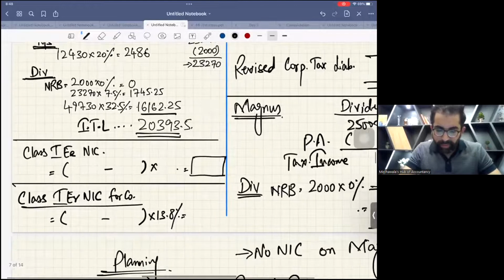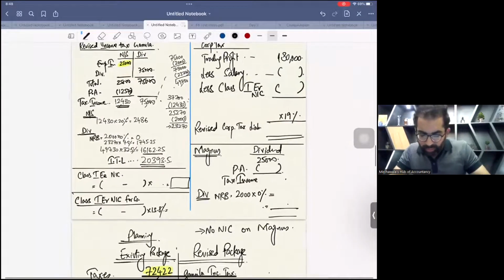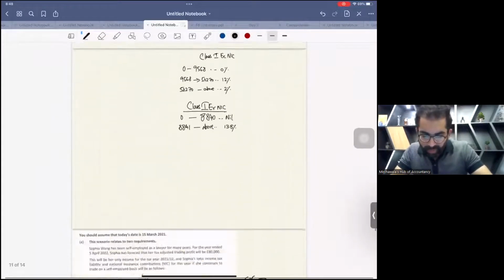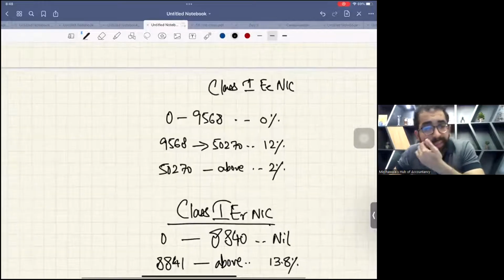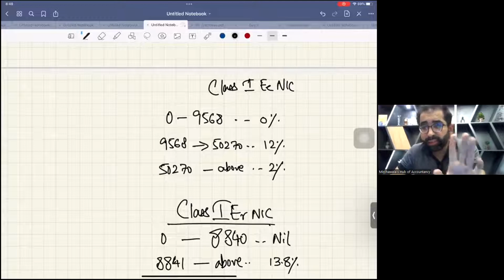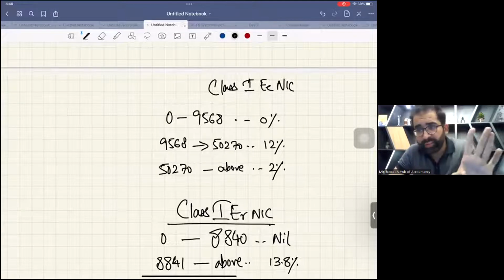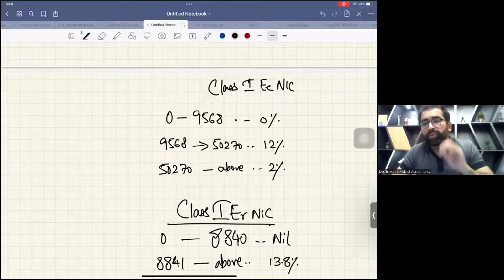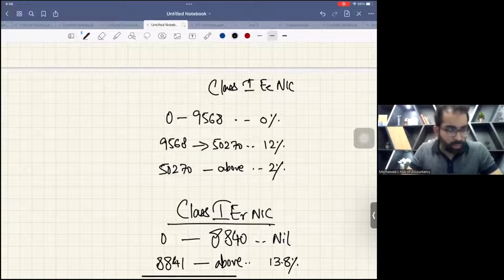Now, please tell me the rates. Let me show you the rates of class 1 employee NIC. These are the rates, and in the exam you will be given them, but you must know this. This is not my duty. So 0 to 9,568.